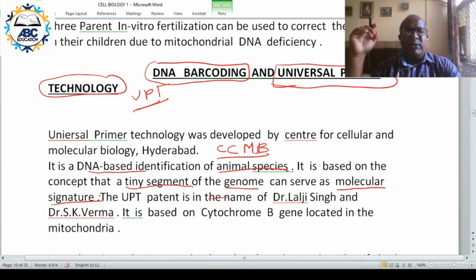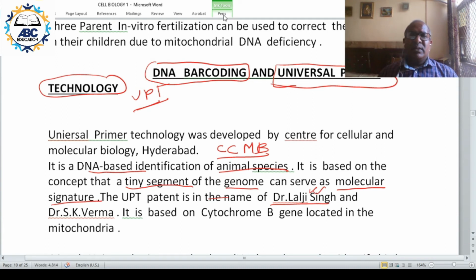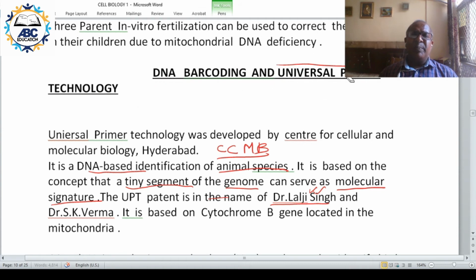This technique was developed by Dr. Lalji Singh and Dr. S.K. Verma. Lalji Singh is also the founder of an important organization called CDFD, Center for DNA Fingerprinting and Diagnostics. So Lalji Singh also pioneered the DNA fingerprinting process in India.